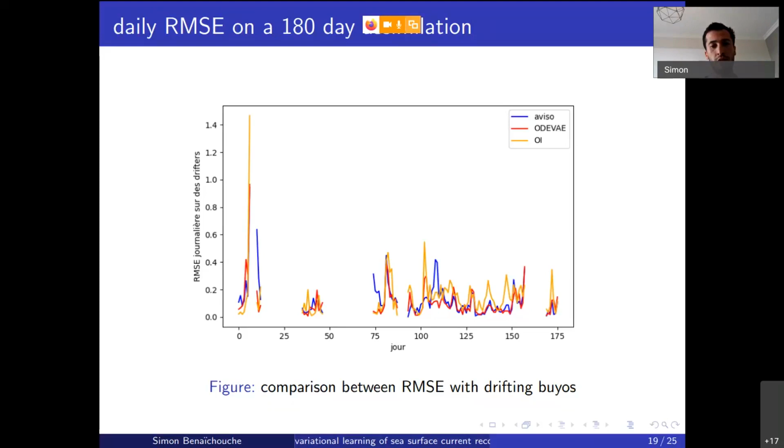For example, we can train a neural network using these procedures, and then see what happens when you try to solve the inverse problem on unseen data. For example, you train on the first 80 days, and you try to solve the inverse problem at the end of the year. We show that we have better results when compared to optimal interpolation.